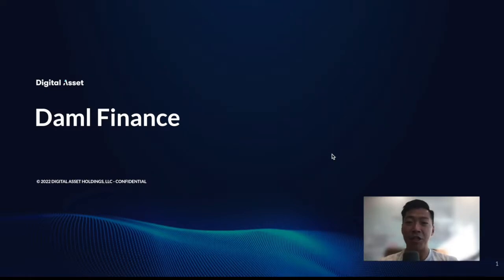Today I have the pleasure of introducing Daml Finance. Daml Finance is a developer toolkit written in Daml that makes it extremely easy for companies to model financial assets and carry out tokenization projects.